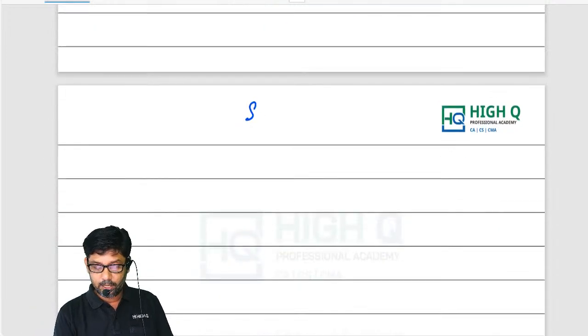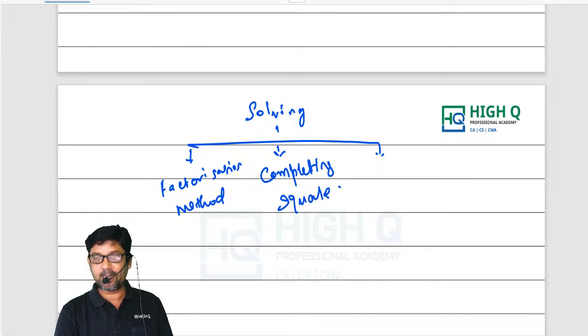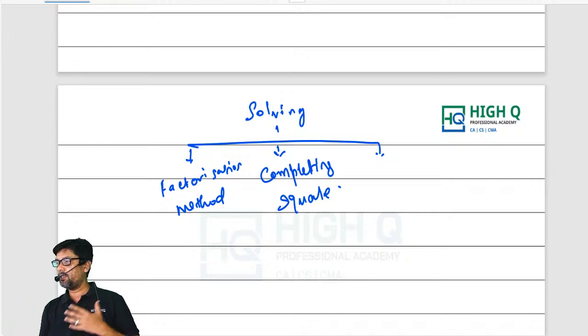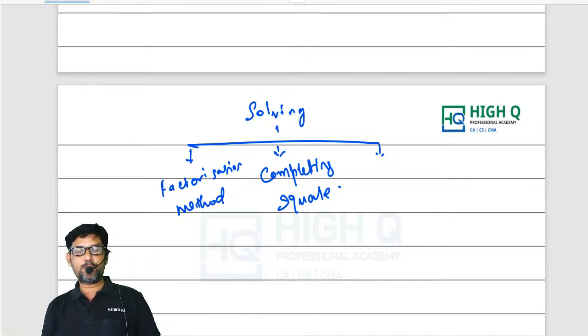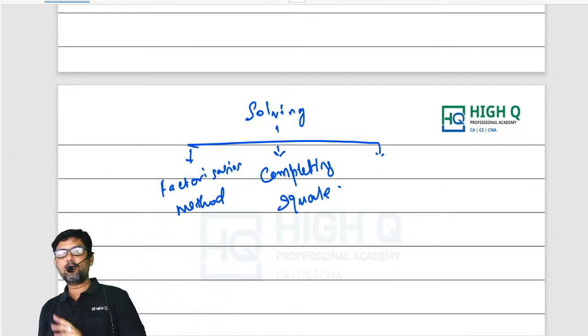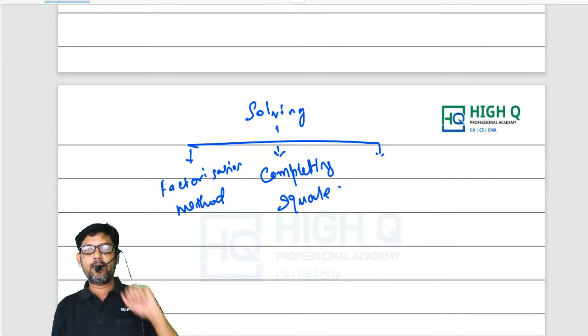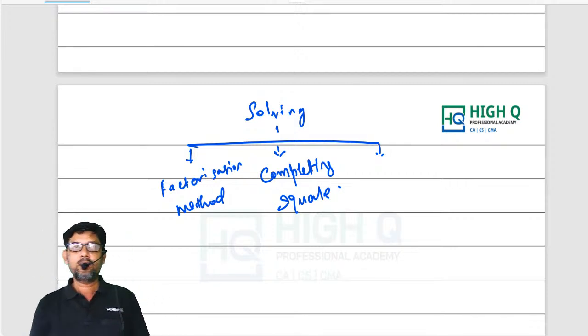See, as far as solving quadratic equation is concerned, we have 3 methods. One is factorization method. Of course, everyone knows this factorization method. And second one is what? Completing square method. See, actually there is a drawback in factorization method. Every quadratic equation cannot be solved by using factorization method. To overcome that difficulty, to overcome the limitations, there is a method called completing square method. Using completing square method, any quadratic equation can be solved, but again there is a limitation. The limitation is what? A little tedious, a little complicated.